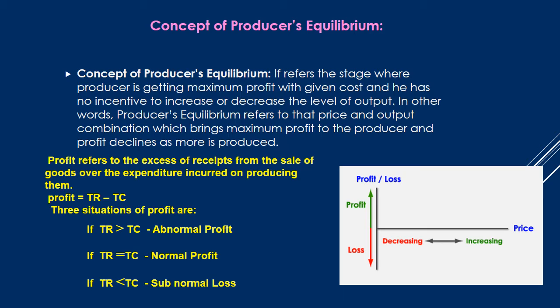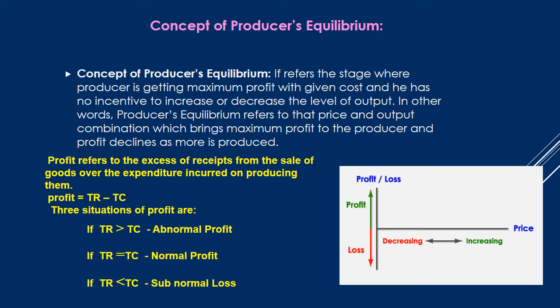Every producer tries to maximize his level of production with a given level of factors of production. Second, every producer has limited resources at a given point of time. So we can say the producer's equilibrium is derived at a point where maximum production is achieved at a given level of money or material resource.